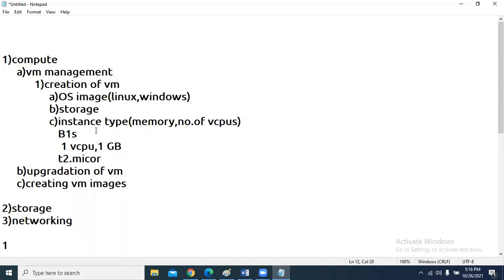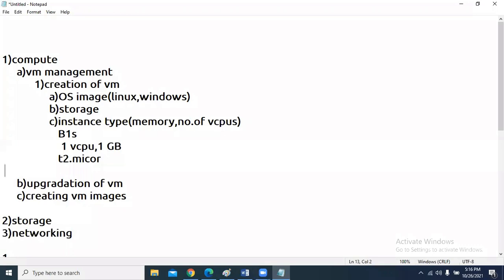Instance type is required to create a virtual machine. The next components required for creating a virtual machine: storage is completed, instance type is completed, OS image is also completed. Next, we have to configure NSG. NSG means network security group, which is also required for creating a virtual machine.